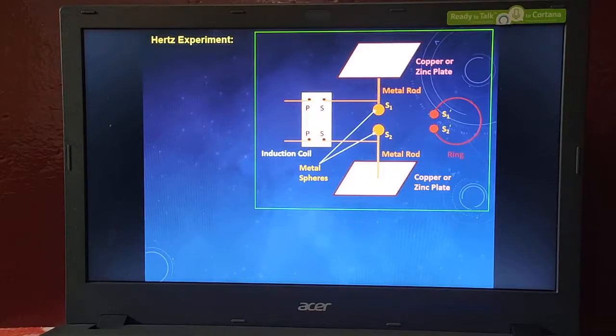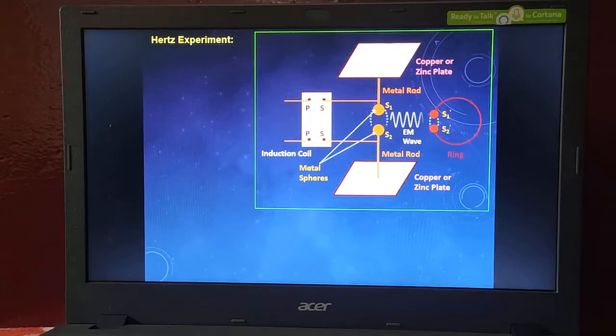Here we have S1 dash and S2 dash. Those two are another two rings, which we may call the detector. That is a scintillation detector, or energy detector. It is kept parallel to the metal spheres of the metal rod. Here, how are we getting our electromagnetic wave?